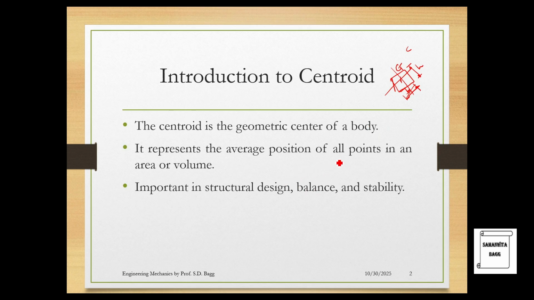It represents the average position of all the points in an area or volume. So if you consider this rectangle as an area, or if you take it in the three-dimension form, it will become the volume. Then the average position of all the points which are considered on this rectangle will be the centroid. So the average is here, that is this point G.